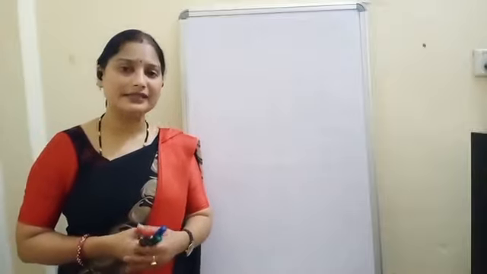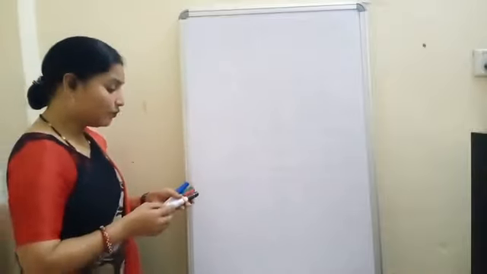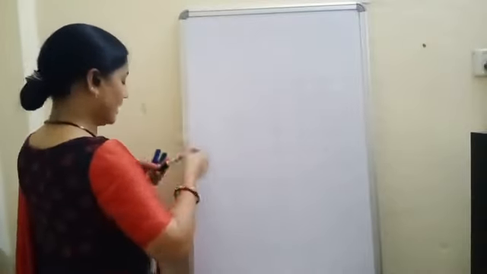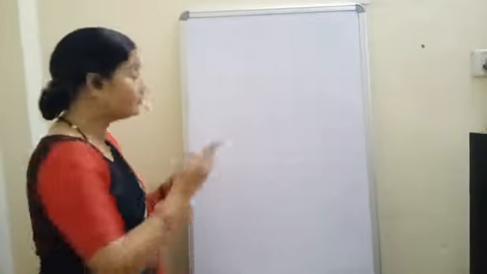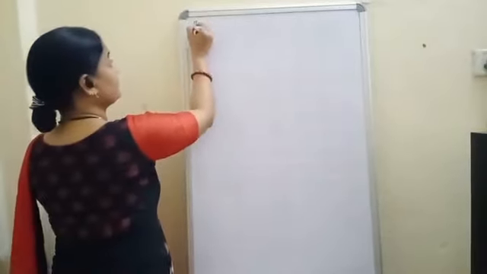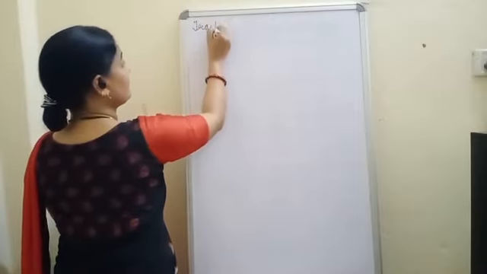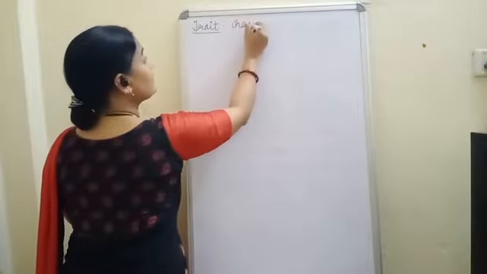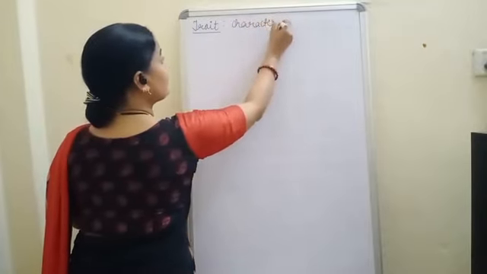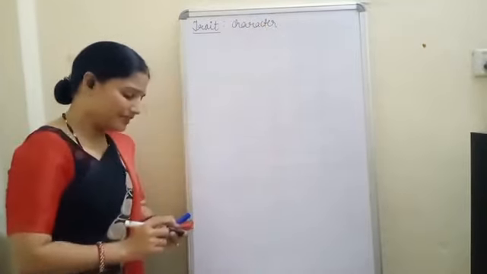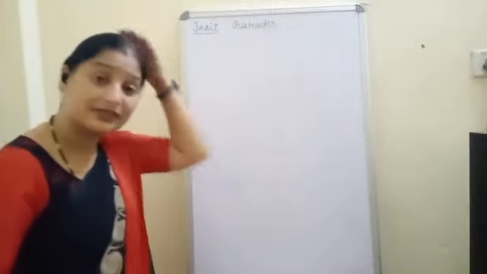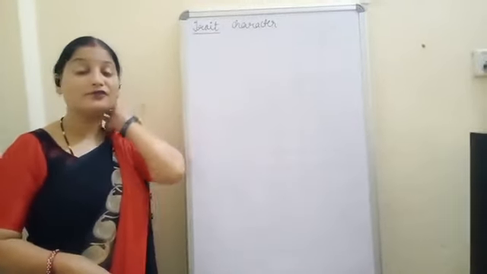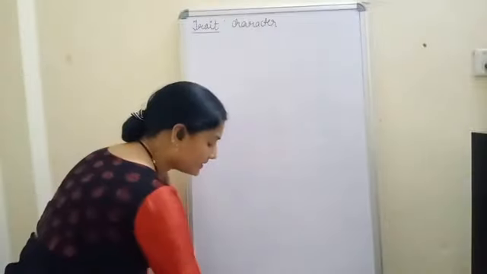Now let's see some terms. Term number one is trait. I told you the meaning of the trait. Trait means character. We simply say the character, the characteristic features, and the meaning of trait is the same, that is character.